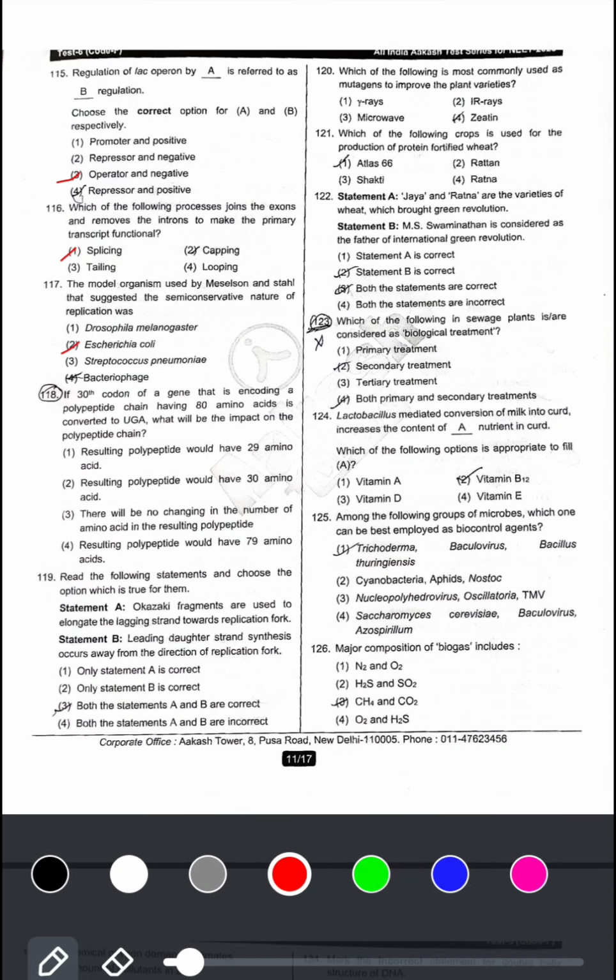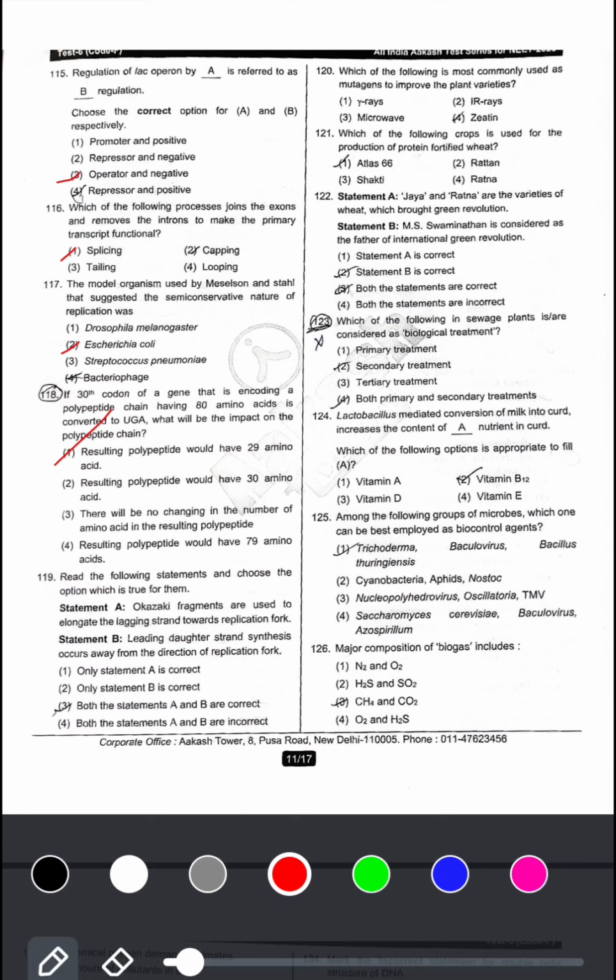Next, if 30th codon of a gene that is encoding a polypeptide chain having 80 amino acids is converted to UGA, what will be the impact on the polypeptide chain? Resulting polypeptide would have 29 amino acids. 30th codon means 29 amino acids is correct.